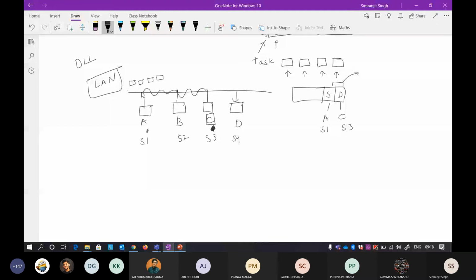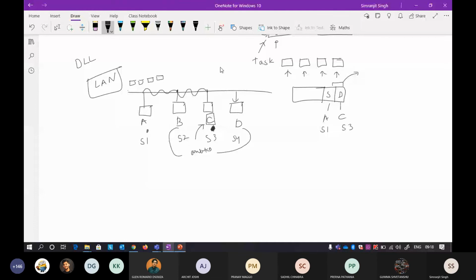If I'm sending a message and C is sleeping, how does station C know that a particular sender is sending a message? It means I have to keep everyone awake to listen that a message is sent. I have to keep every station awake to listen that a message is sent. So that problem is solved.